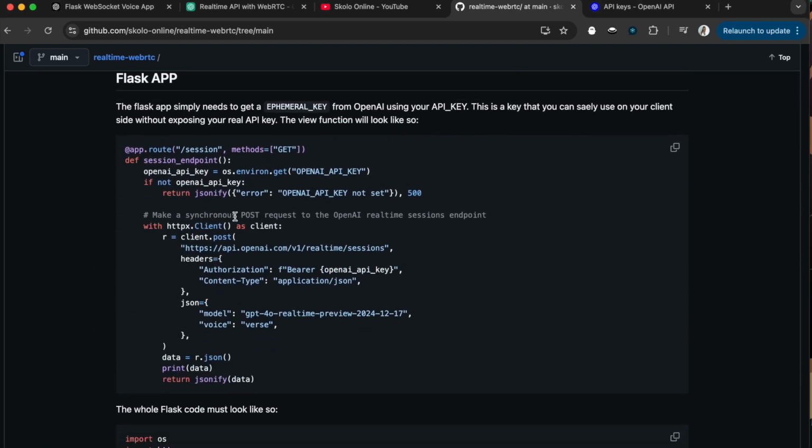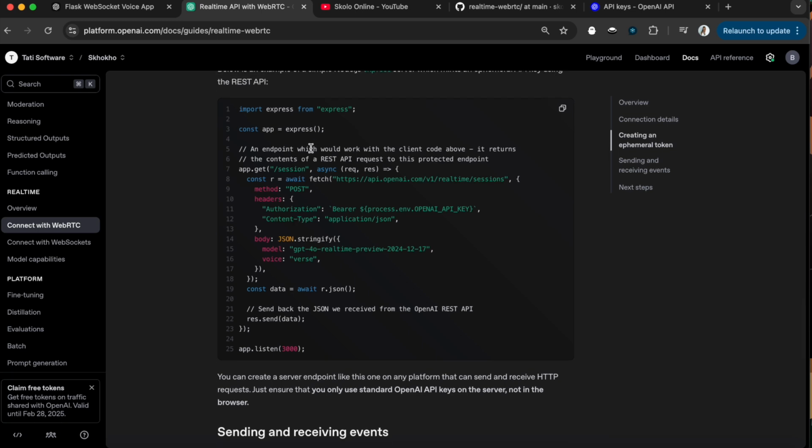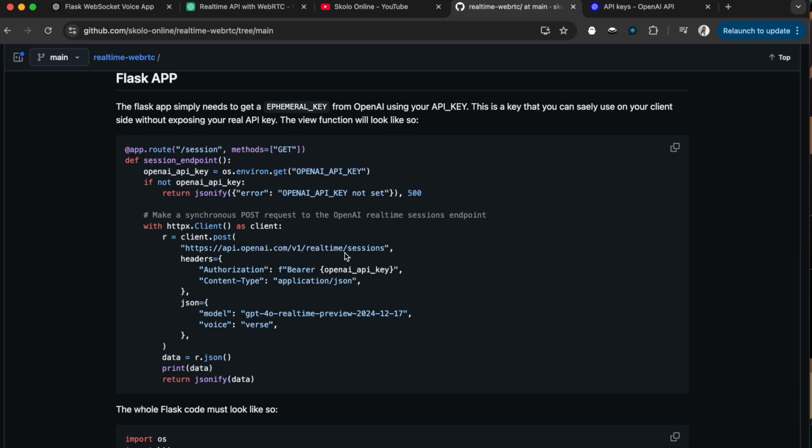So this is the code that we're going to write, and I got this straight from the documentation. This is what's on the documentation, but it is obviously written for Node. So if you're working with Node, you can just use what's here. But if you want to follow along with me on Flask, you can use what I'm going to show you. It's the same code. What it does is get your OpenAI API key. This is your secret key that you should not expose on the client side. And if it doesn't find it, it just throws an error.